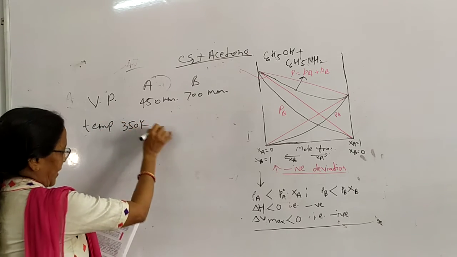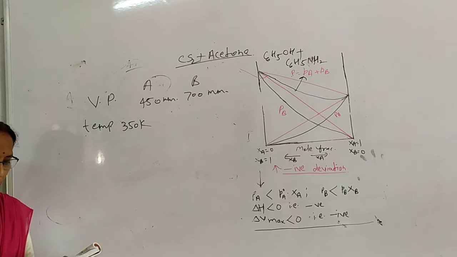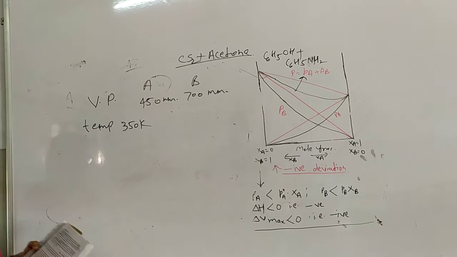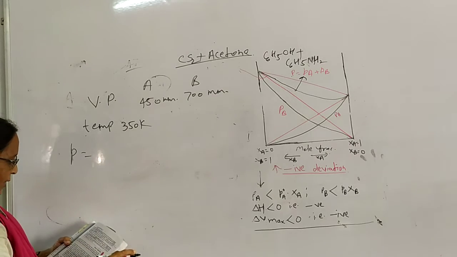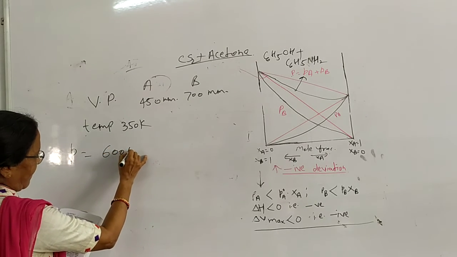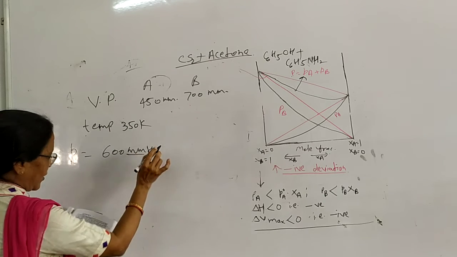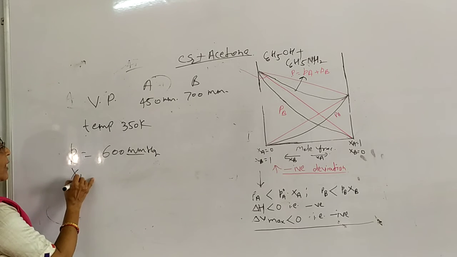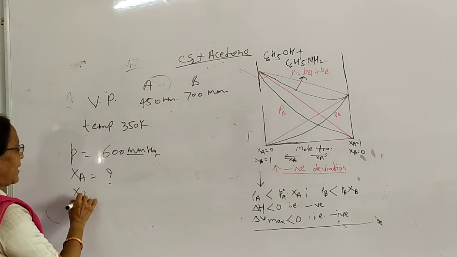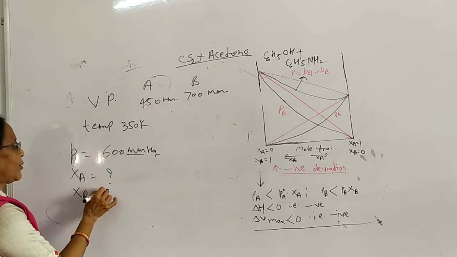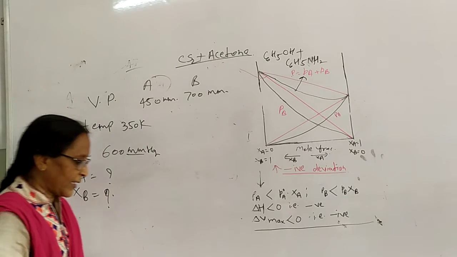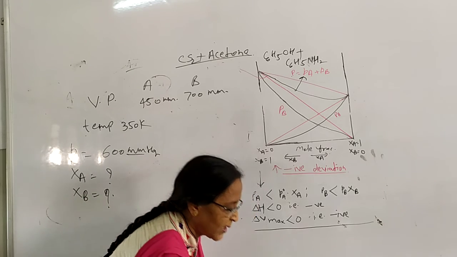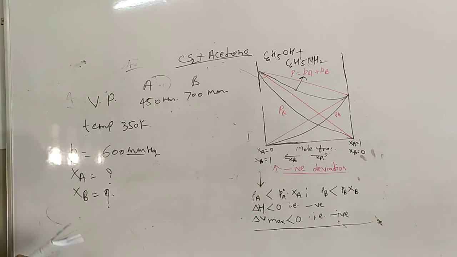Kelvin, the standard temperature. Find the composition of the liquid mixture when the total vapor pressure is 600 mmHg. Also find the composition in the vapor phase. That means we want to calculate XA and XB in the liquid phase, as well as in the vapor phase. Composition here means the mole fraction XA for component A and XB for component B.